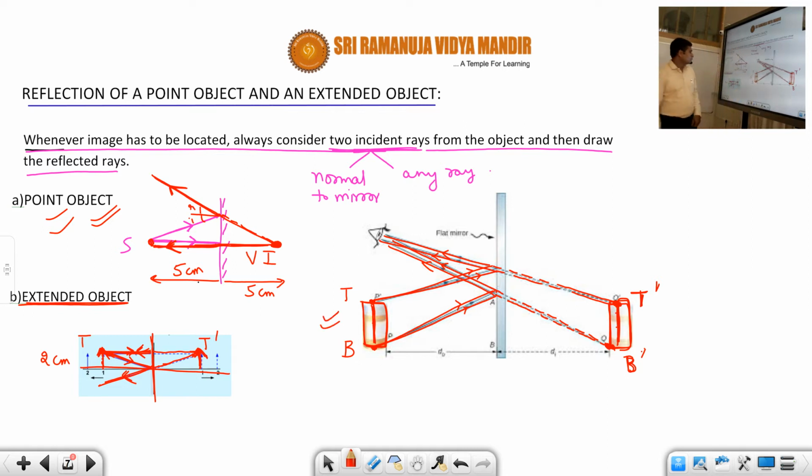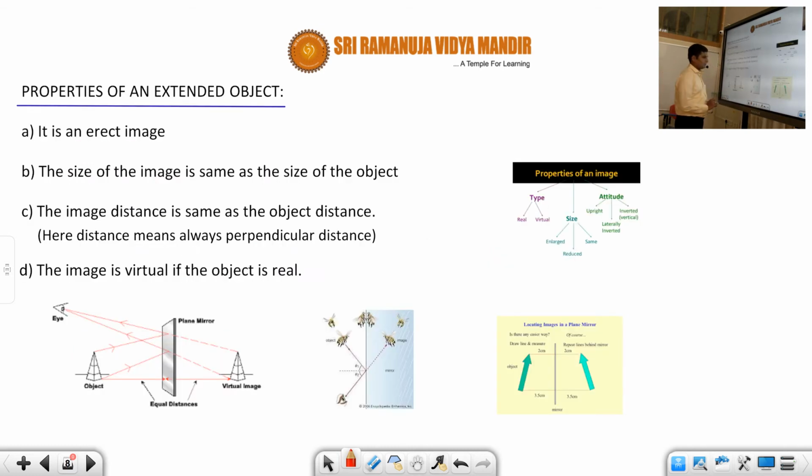So I hope, students, you understand how to draw the image of an extended object. Now let us see, after locating the image of this extended object, what are the properties of the image formed in a plane mirror. These are the properties of the image of an extended object.